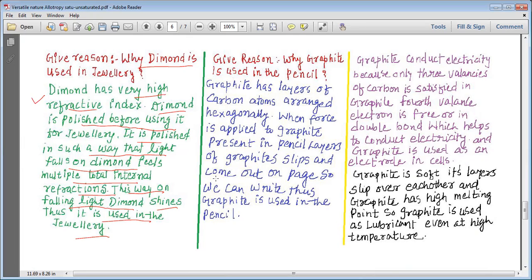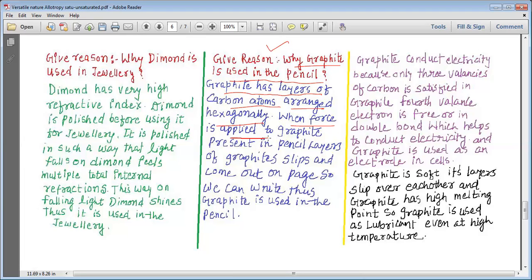Now, my dear students, we have the next reason to understand: why graphite is used in the pencil. We have seen that we use graphite in the pencil. What is the reason? Well, I have already explained, but let me explain it once again. Graphite has layers of carbon atoms arranged hexagonally. When force is applied to graphite present in the pencil, layers of graphite slip and come out on the page so we can write. Thus, graphite is used in the pencil.